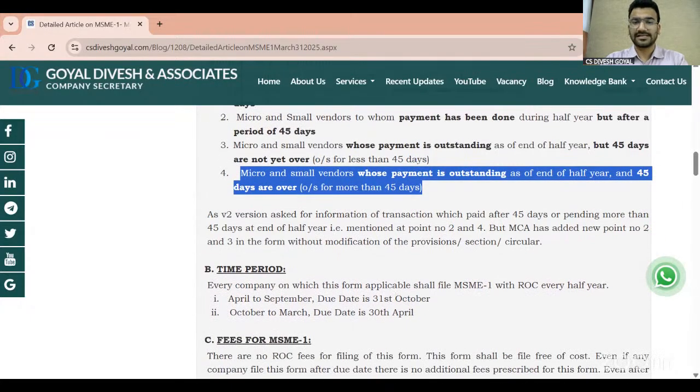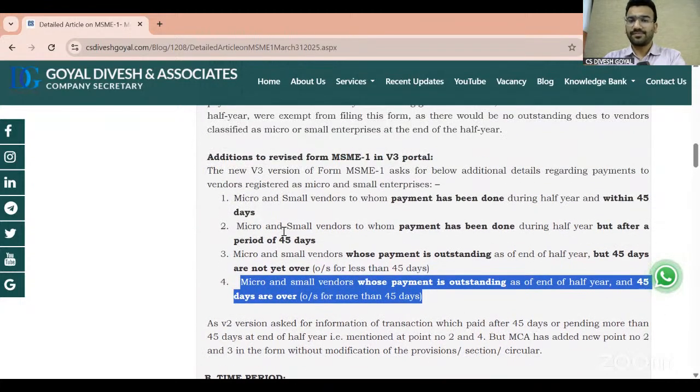Why I am discussing this again and again is because maximum people are confused about this and I receive questions on a regular basis on this. So one question which I have received so many times: even if the company has nil outstanding at the end of the half year to an MSME vendor, whether the MSME 1 form is required to be filed.